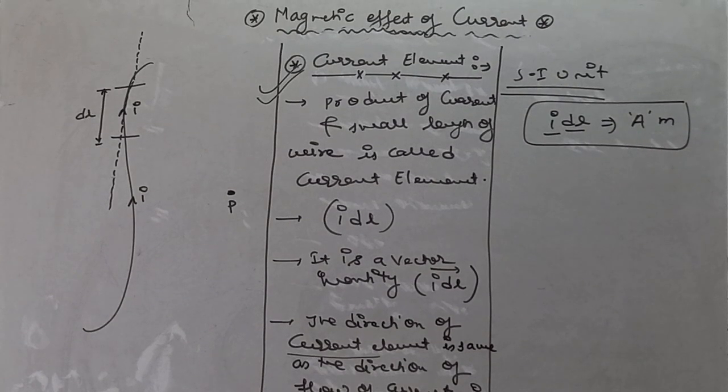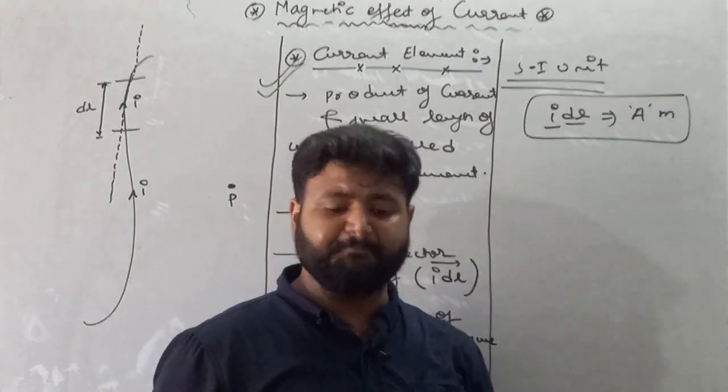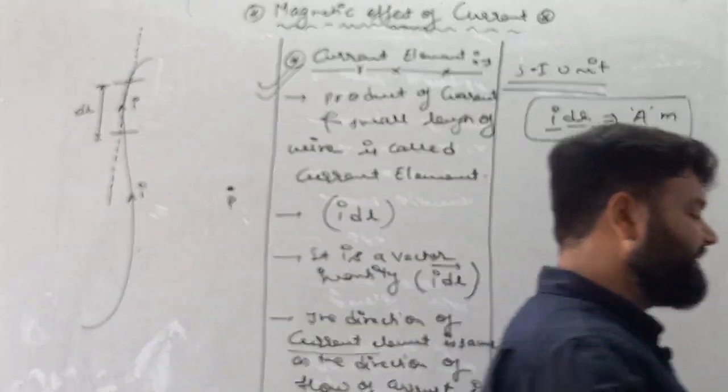So remember my dear student, this is what actually a current element is: the product of current and small length in a conductor. The direction of the current element is the same as the direction of current flowing in the conductor, and its SI unit is ampere meter.